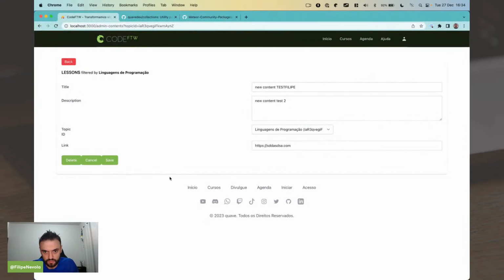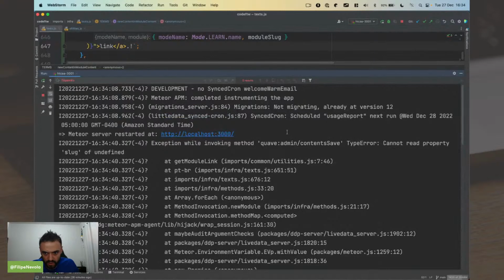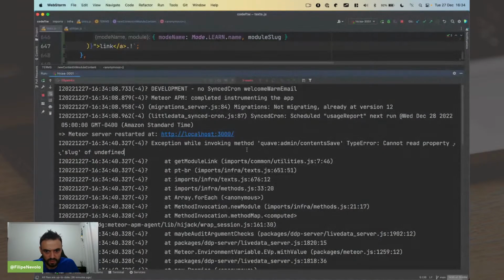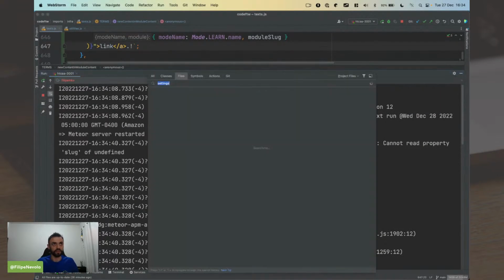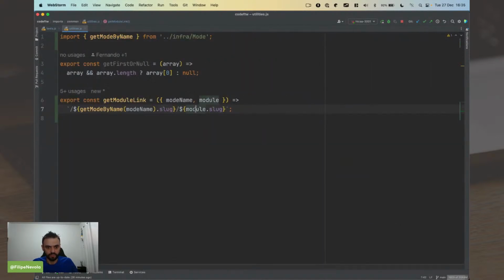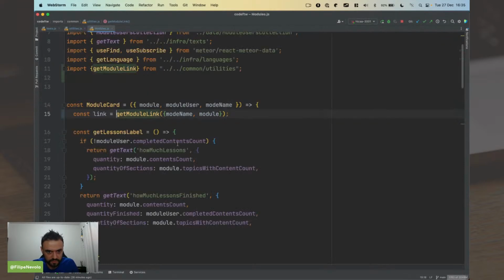Oh, what is going on? Error invoking slug of undefined. I think there is something wrong here. This is my new code. Yes, I'm providing the module. It's saying the module is undefined.